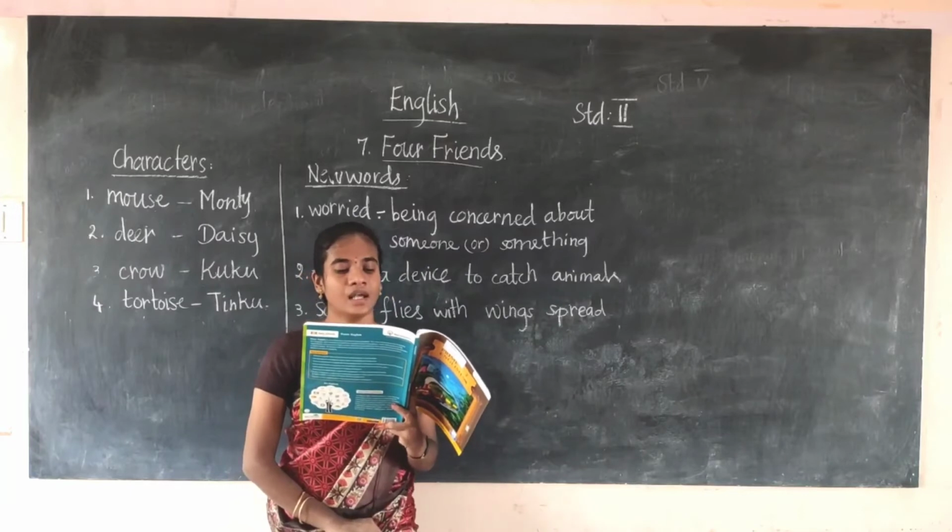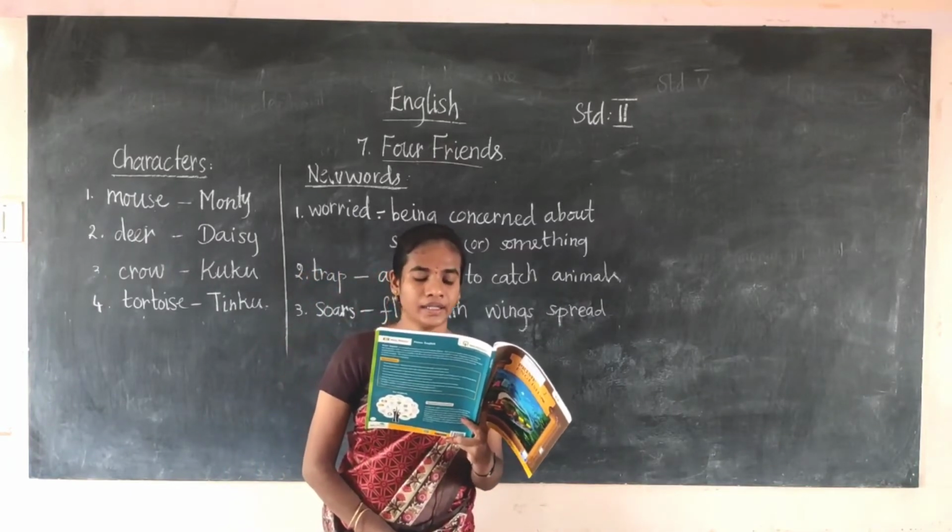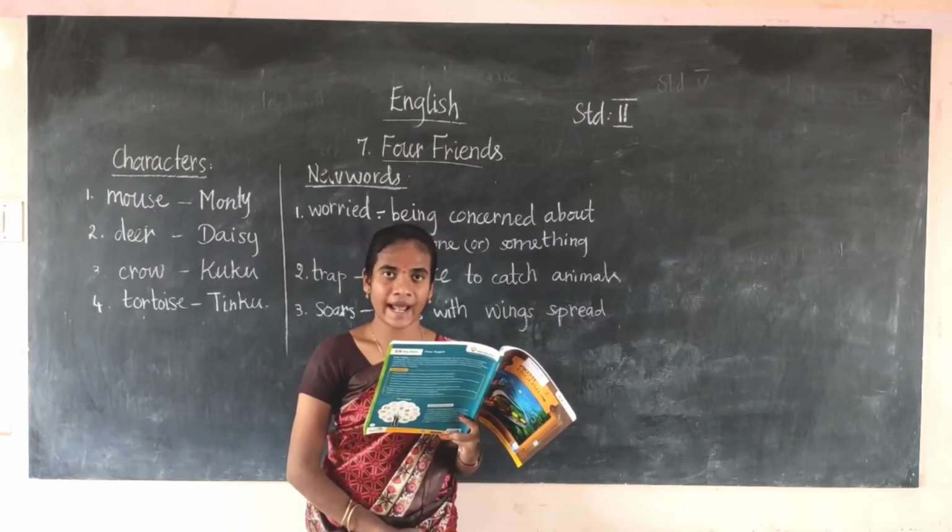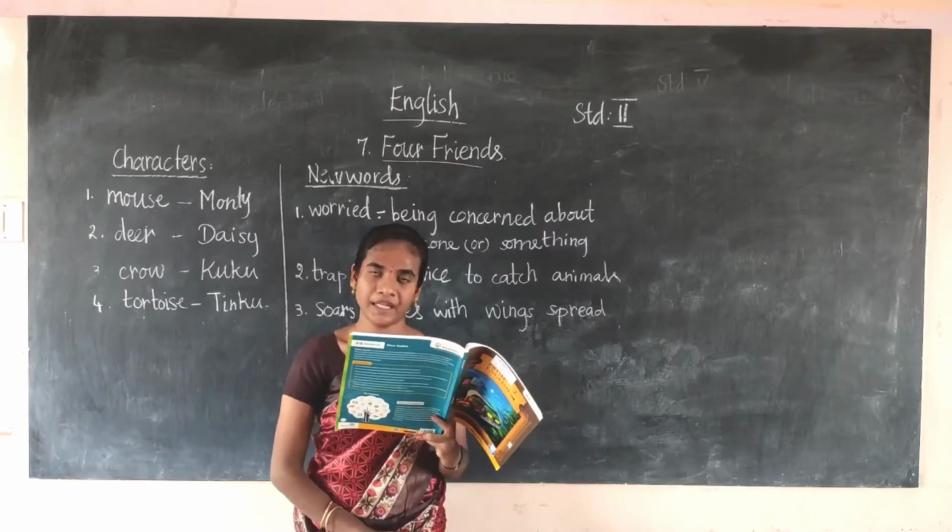Daisy says, "Oh, I'm so glad you are here." The deer is saying, I'm so glad, which means I'm so happy you are here.